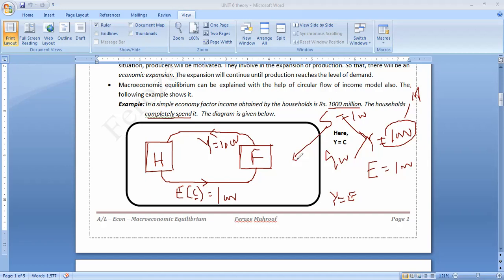Then, if something enters the flow equal to the saving, again the equilibrium is formed. Otherwise, equilibrium can't be formed. Did you understand this? In this example, because saving came, equilibrium is disturbed. So if something equal to the saving enters this flow, the equilibrium will form again. Are you okay? Right. So you can go to the next page.